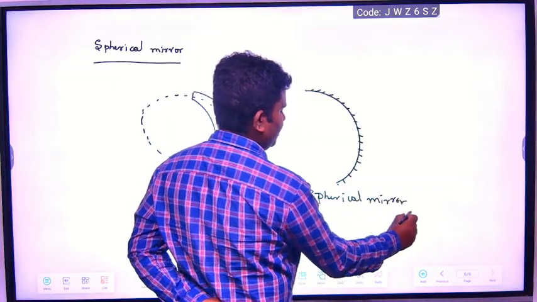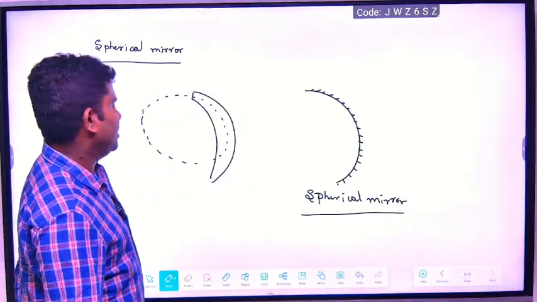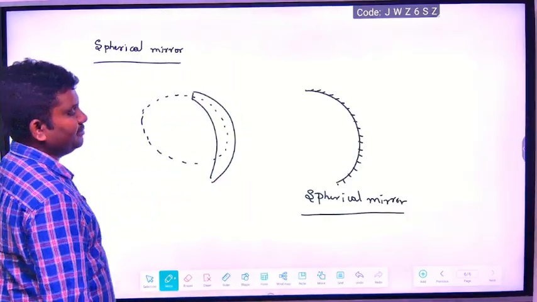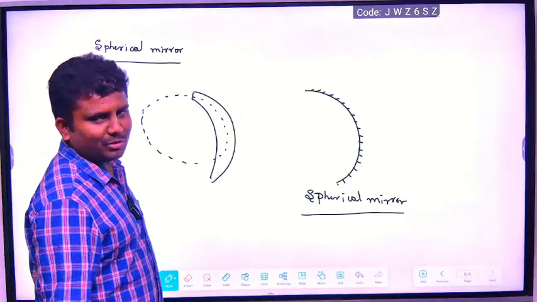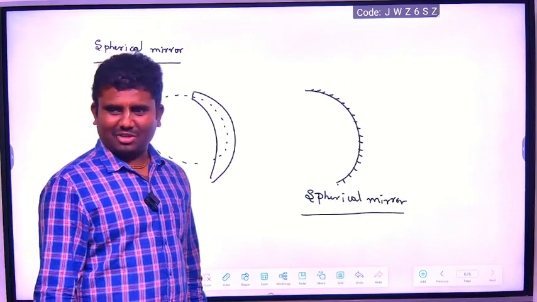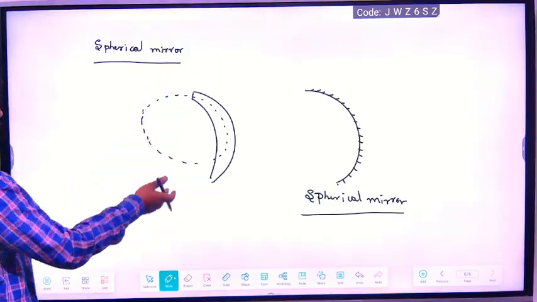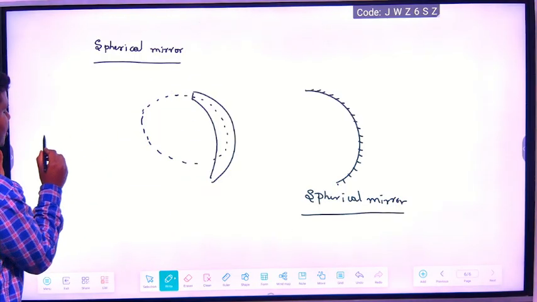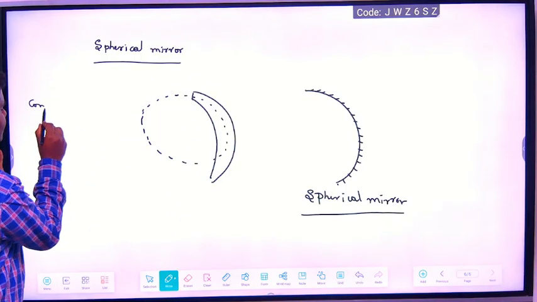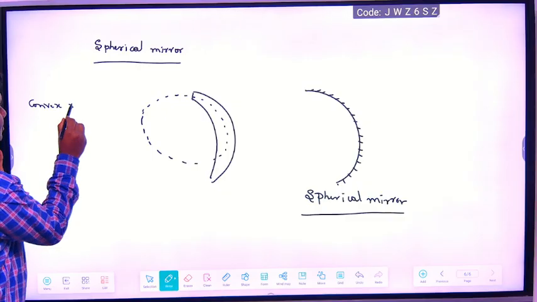Understood? There are two types of this. Number one is the concave mirror and number two is the convex mirror. You know this, concave and convex? Don't know? Tell. I cut it. Now, what is a convex mirror? Tell first. Convex mirror.